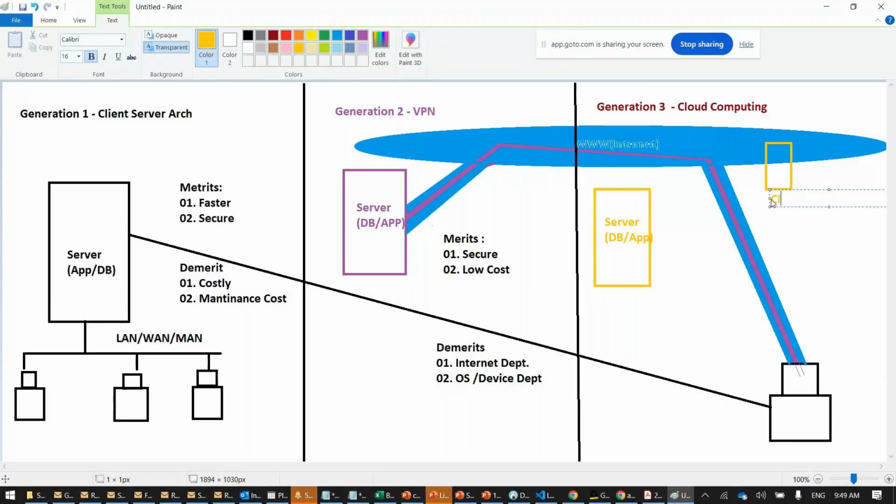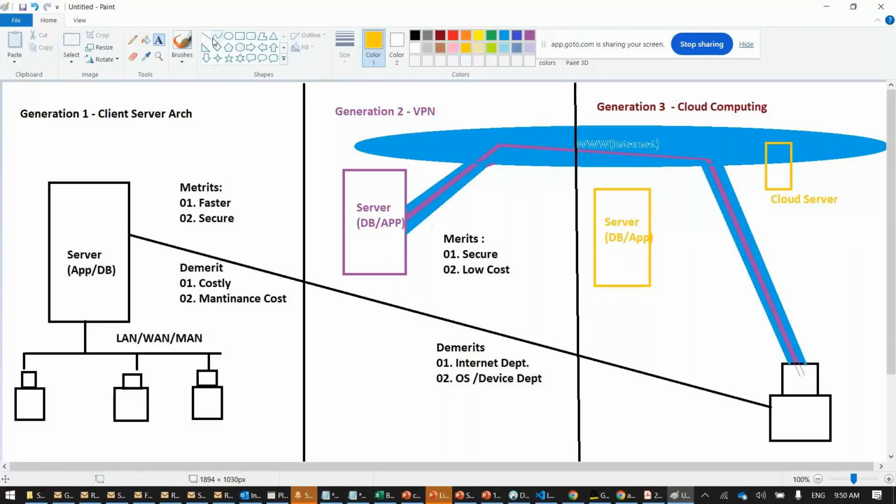Cloud server. This guy through the internet will connect to the cloud-side server. The cloud server will check whether the user is right. Yes, username, user password, and one authentication code will be sent to the mobile phone or the email. Yes, he has used the OTP. The user is genuine. Step 1 is over. Level 2, now check the device, because he is logging in not from an official device but from a personal device.